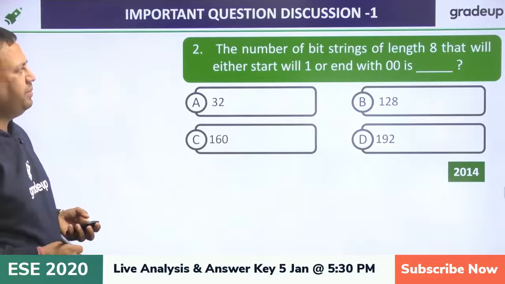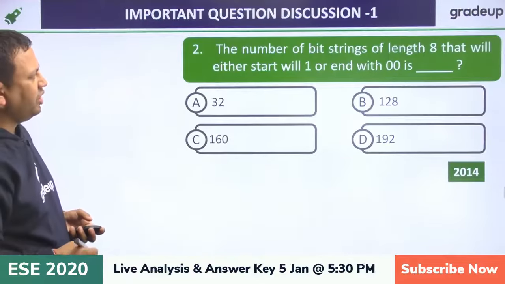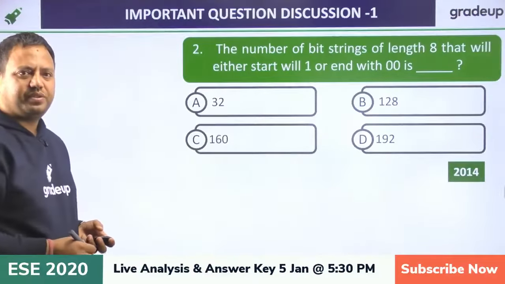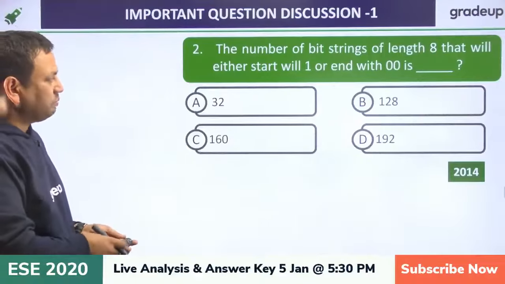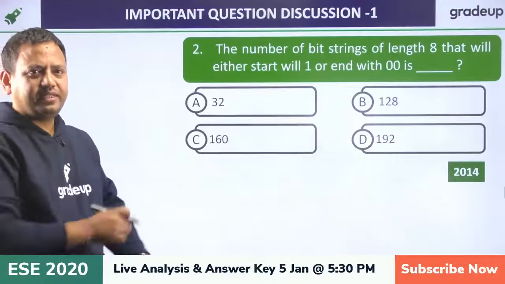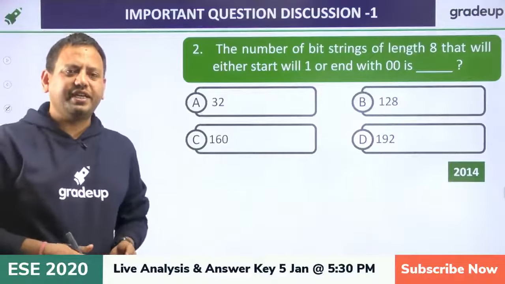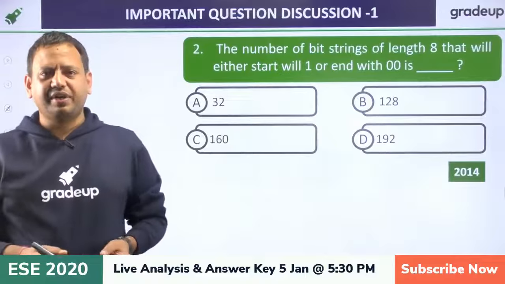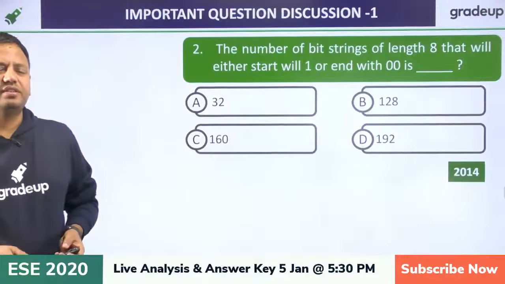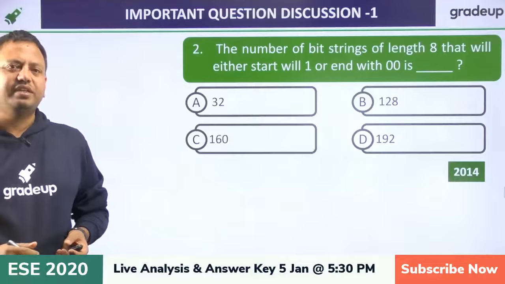Now, number of bit strings of length 8 that would either start with 1 or end with 00. Okay, 192. Let's see what answer you are getting. So still 40 seconds are there. I will start after 1.5 minutes only. Good, at least you are trying. 32, 192 is the answer coming.